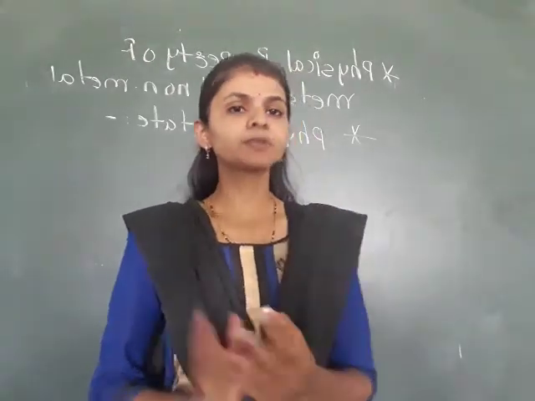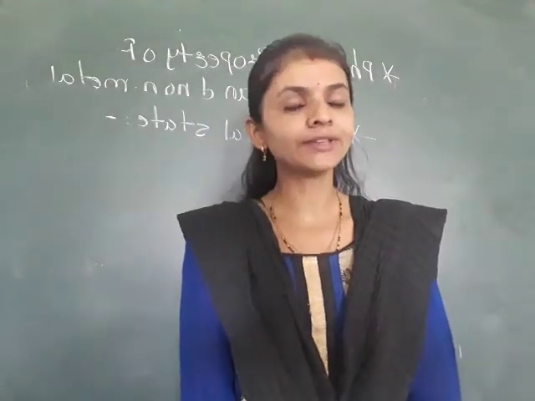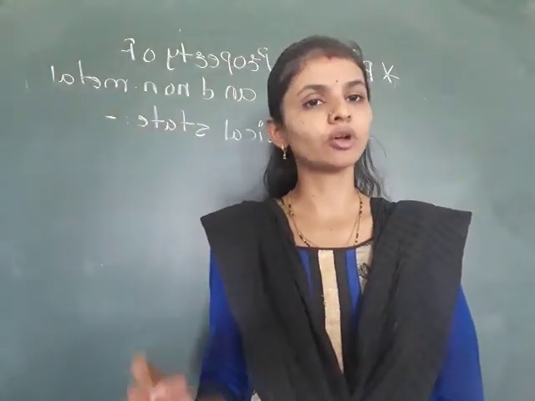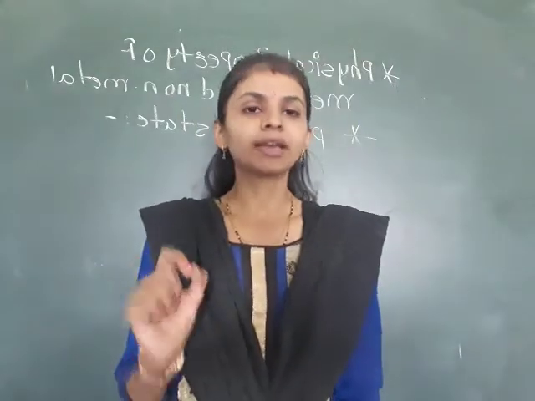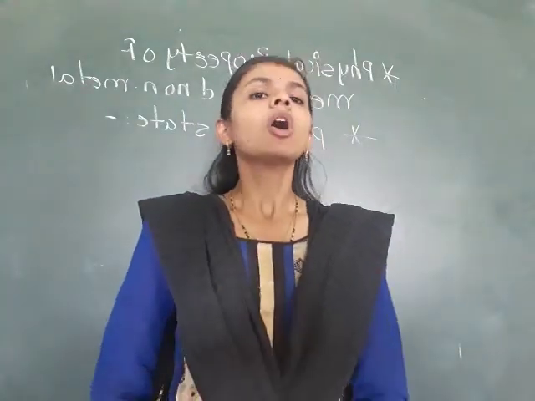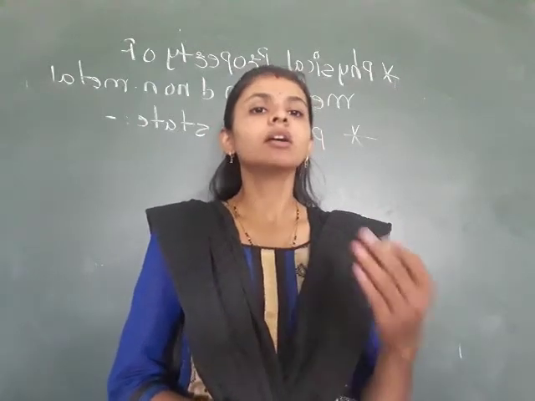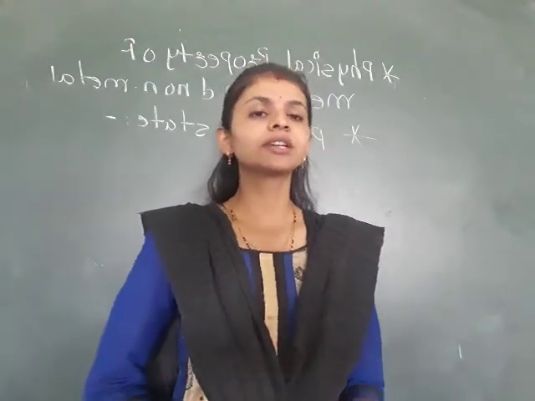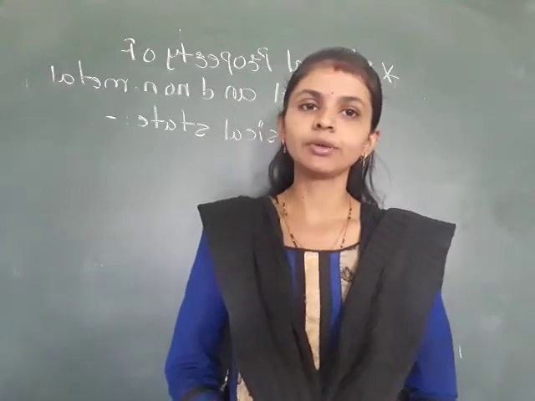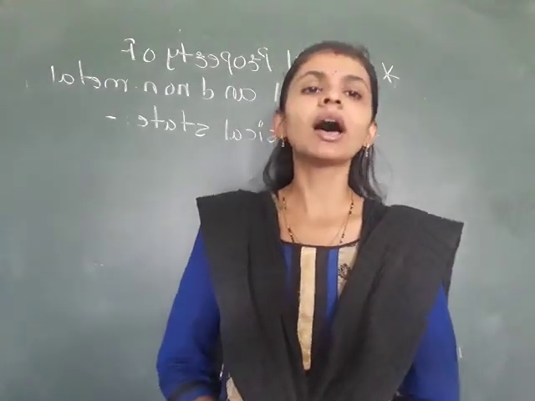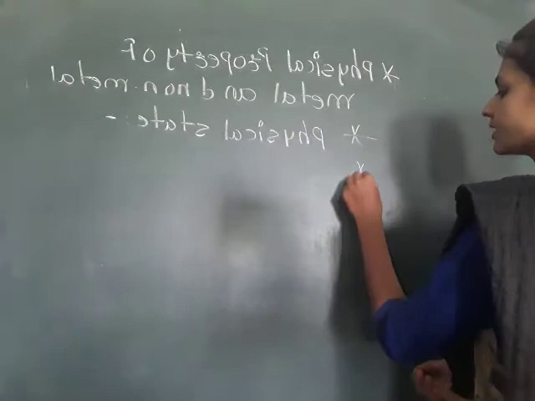So here the first property is a physical property. In the physical property, all the metals are in a solid state at room temperature, except mercury and gallium. All the non-metals can be found in solid, liquid and gaseous states. So this is the physical state property of metals and non-metals. Now next let us discuss the appearance.